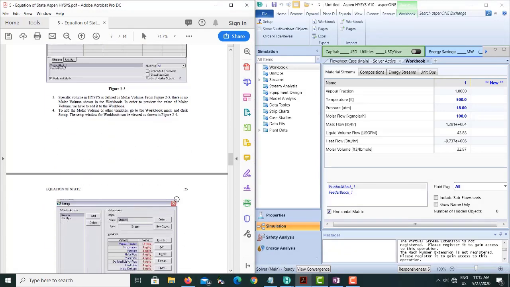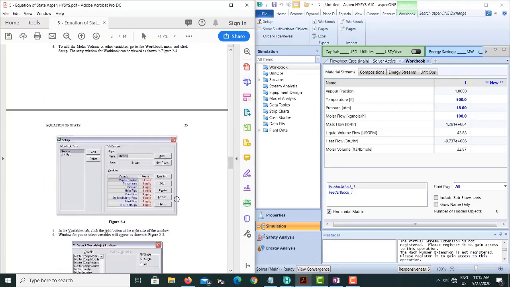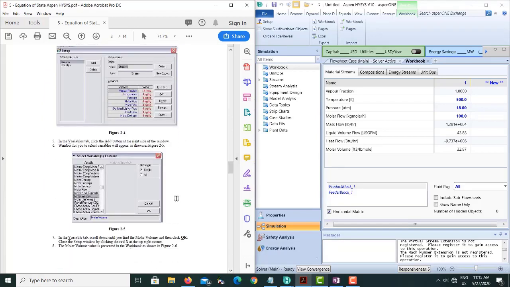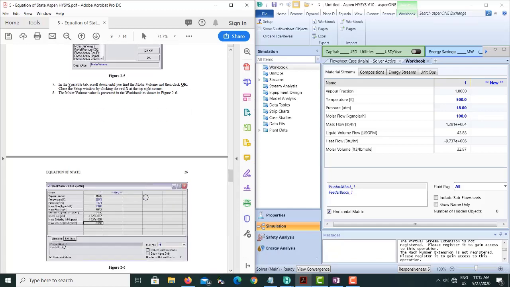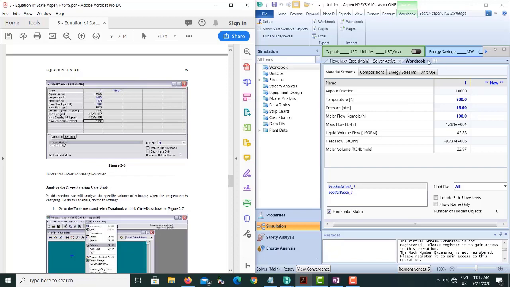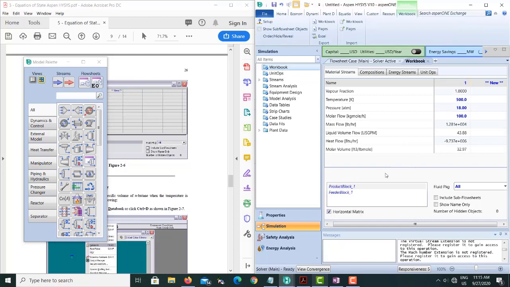So this is how you can find out the specific volume or molar volume for any gas mixture. In this particular case, we are focusing on pure components, but you can use it for multiple components also. Okay, this is one way: you can find out the molar volume by going into the workbook and adding molar volume here.